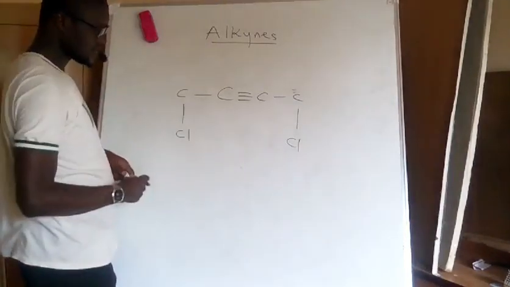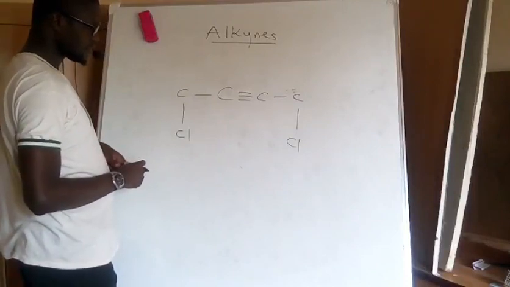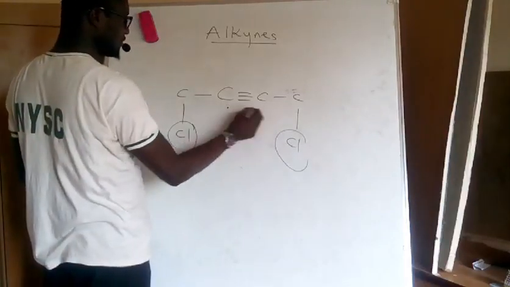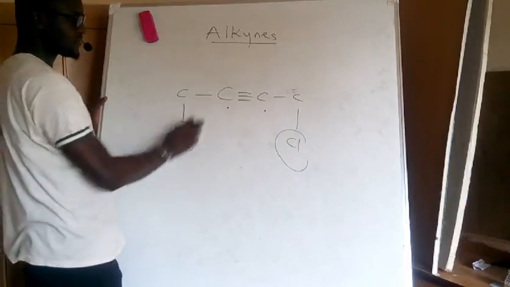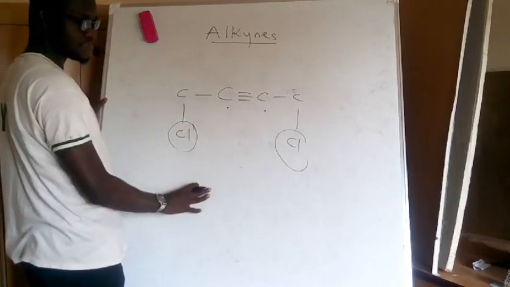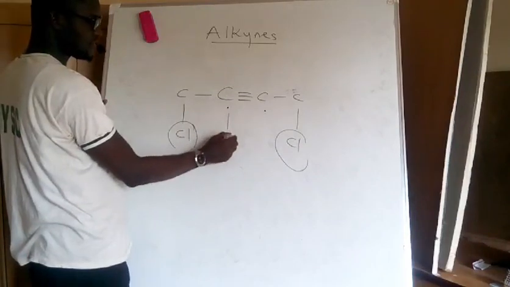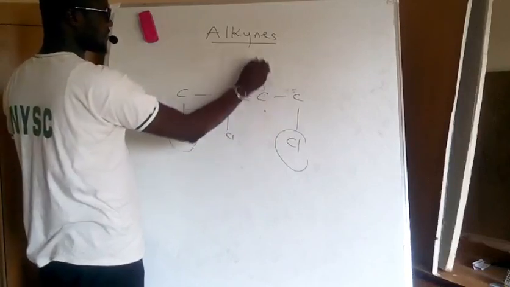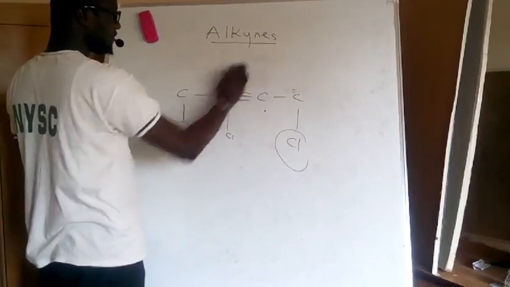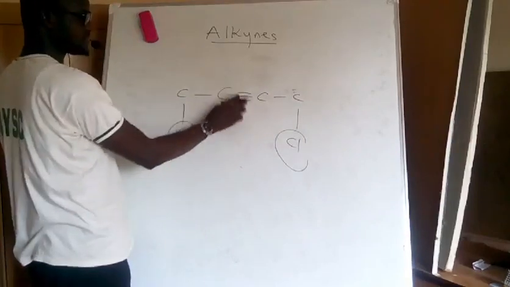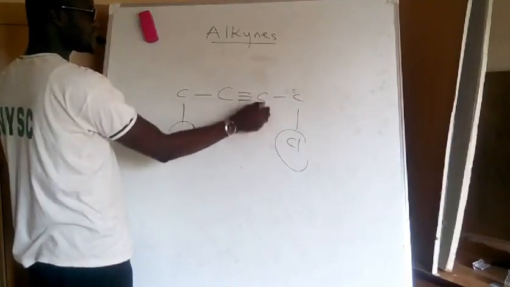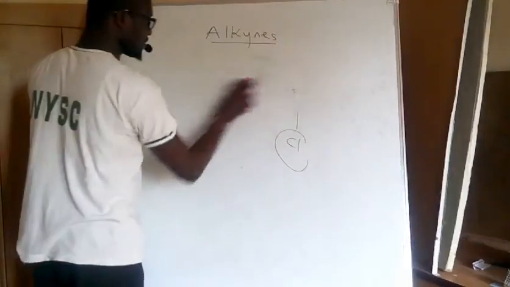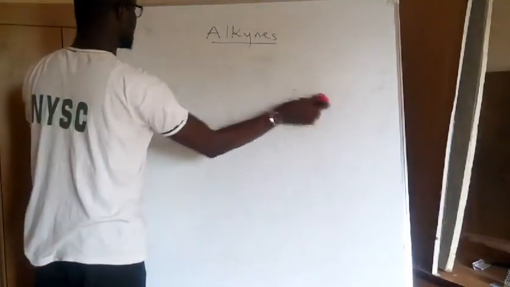Now, we might assume that this is cis configuration, but the reason why this is not cis is because this chlorine and this chlorine are not found on the carbons with the functional group. Had one chlorine been found here and the other one here, this is cis. Had one been found here and the other above, this is trans. And the reason why we cannot have chlorine on this carbon is because of the triple bond. Provided there is a triple bond, you cannot add anything to these two carbon atoms. So this is why this group of compounds does not exhibit geometric isomerism, the cis and trans configuration.